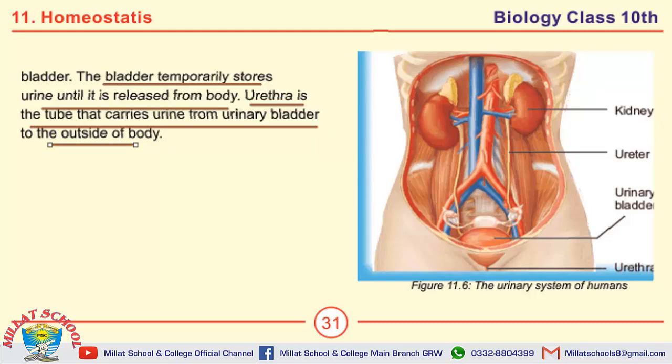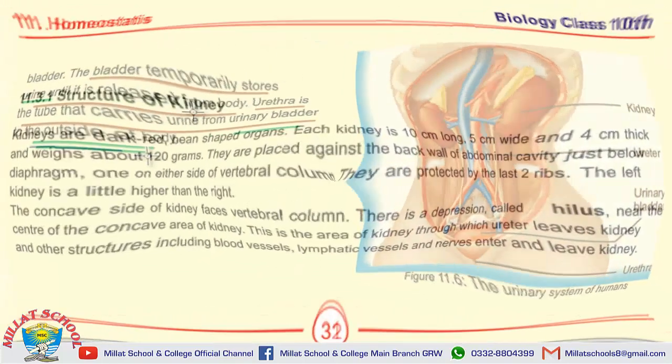Moving towards MCQs. Bladder temporarily stores urine until it is released from body. Urethra is the tube that carries urine from urinary bladder to the outside of body.